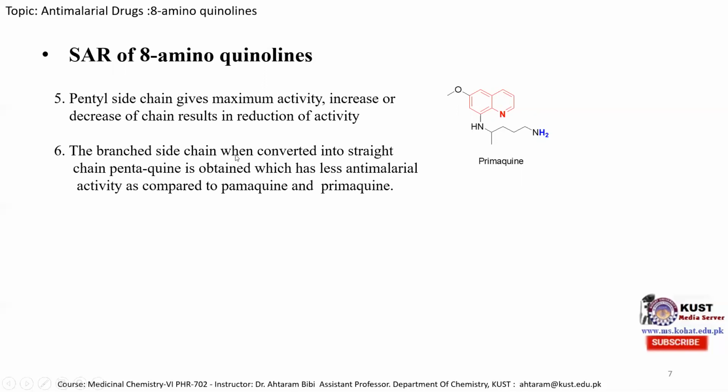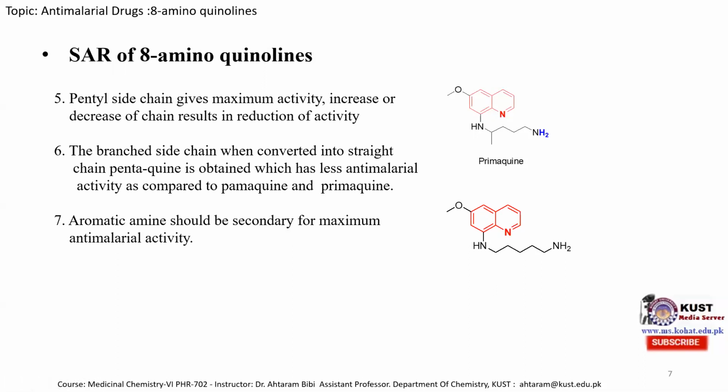Now, when this branched side chain is converted into a straight chain, pentaquine is obtained, which has less anti-malarial activity as compared to primaquine. So if we convert this branched chain into a straight chain, we obtain this type of molecule. It consists of 5 carbon atoms, 1, 2, 3, 4, and 5. But this is a straight chain, and this molecule is known as the pentaquine molecule. It has less anti-malarial activity as compared to the primaquine molecule. So it's compulsory that this pentyl side chain must be a branched side chain, not a straight side chain.